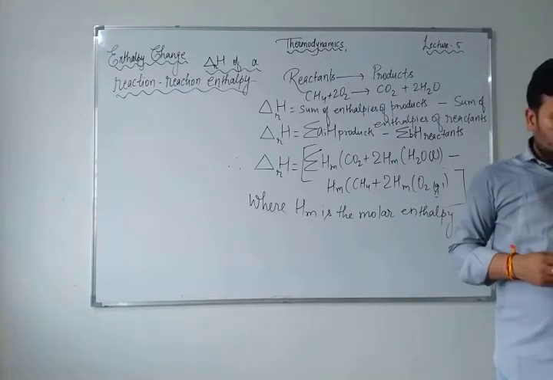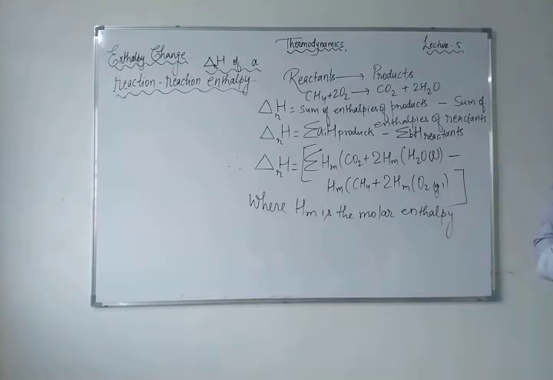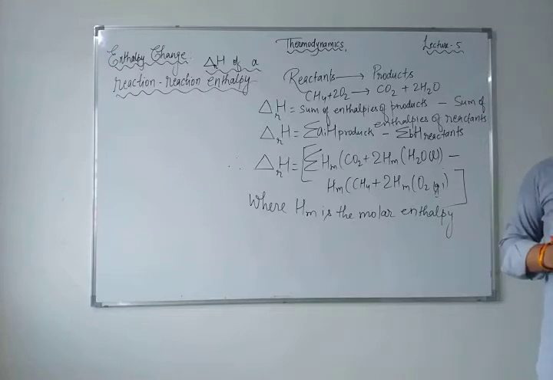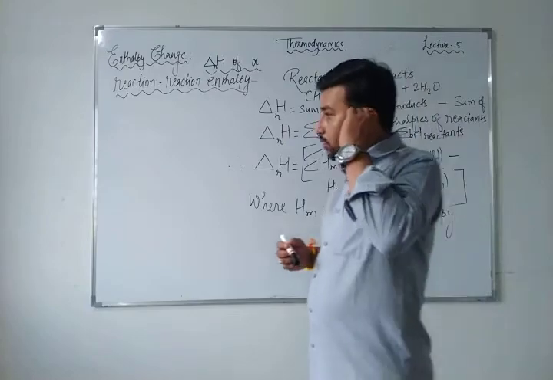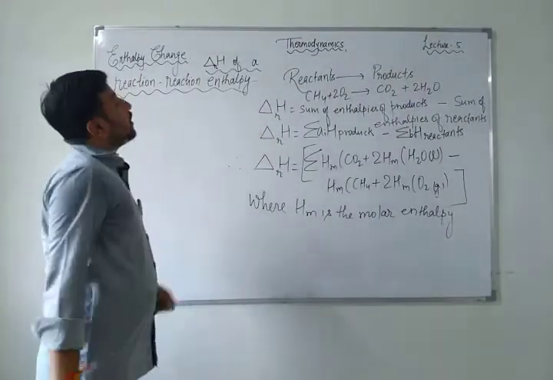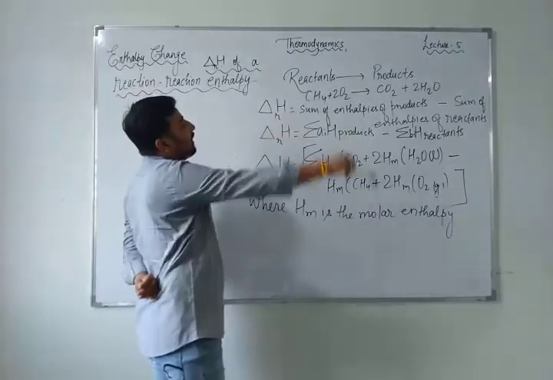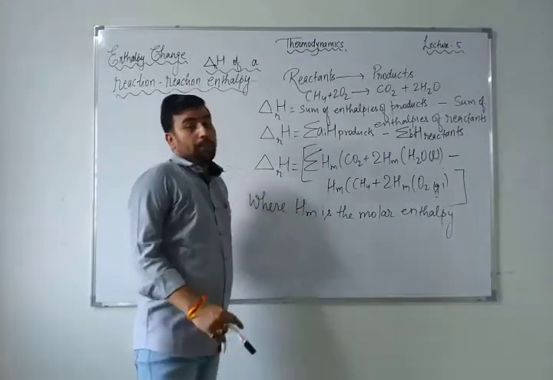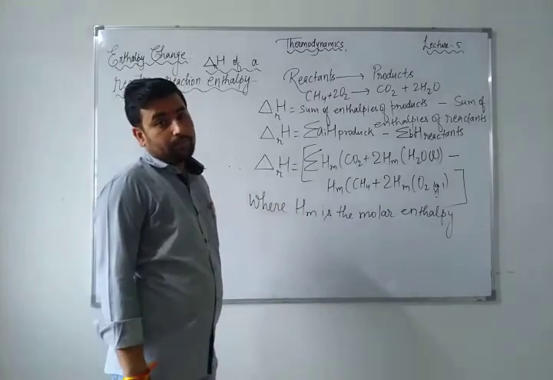Knowledge of this quantity is required when we need to plan the heating or cooling required to maintain an industrial chemical reaction at a constant temperature. It is also required to calculate the temperature dependence of the equilibrium constant. Whenever I talk about reactants and products, you must have a question in mind: sir, have you ever discussed the temperature, pressure and volume?